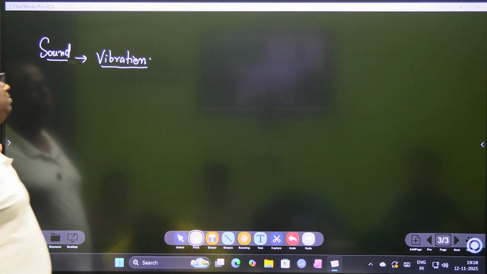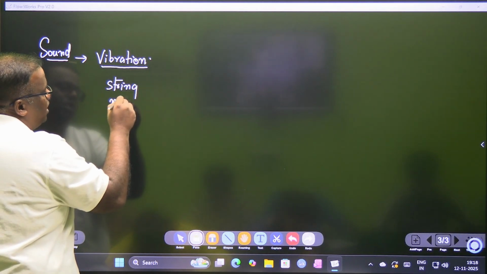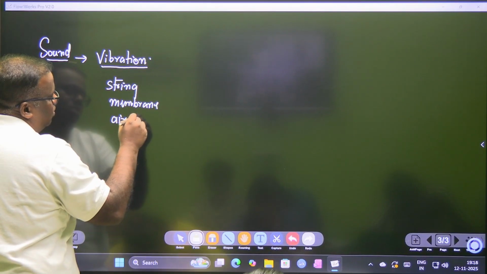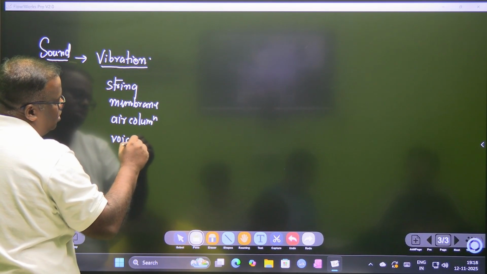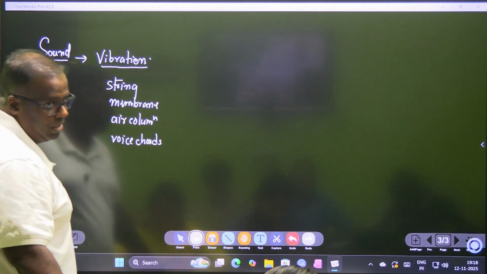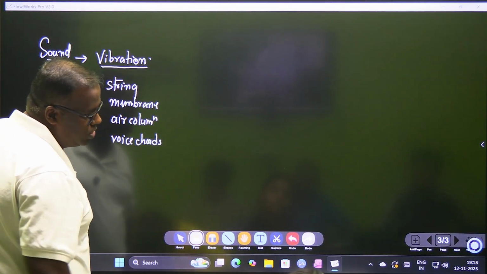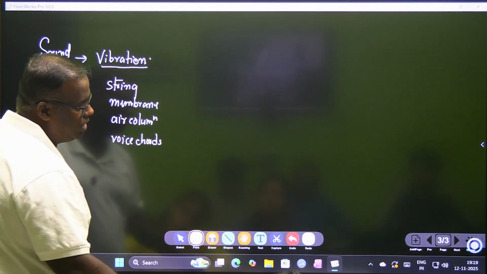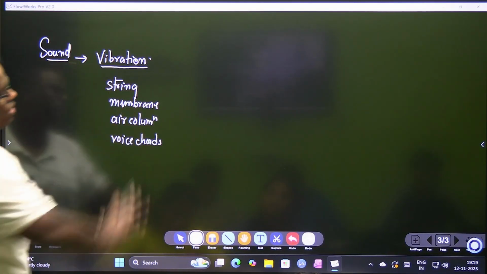One of the common examples: if you have string instruments, membrane based instruments, air column based instruments, or even the vocal cords of a human being, all these things vibrate, and as a result of vibration they make sound. Take the bell of a cycle: start ringing it and put your hand on the metallic surface. You'll see there's a vibration, and as soon as you put your hand, the vibration dies and the sound goes away. So this is how sound is created.